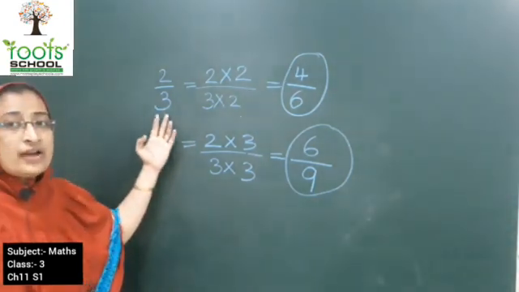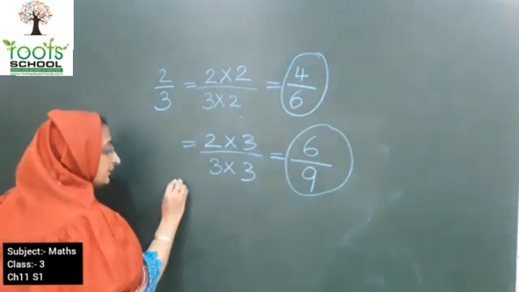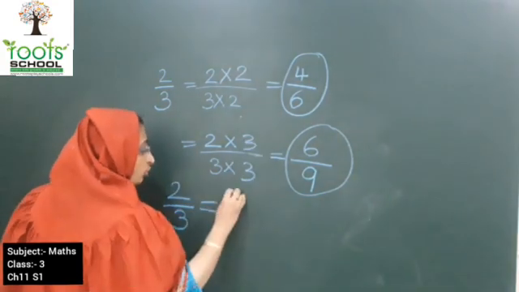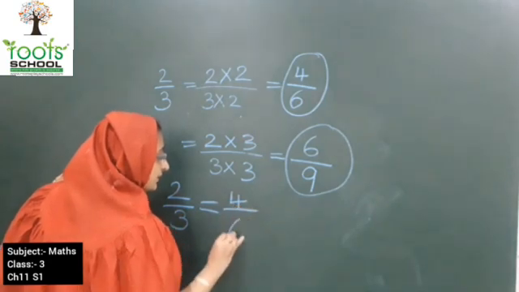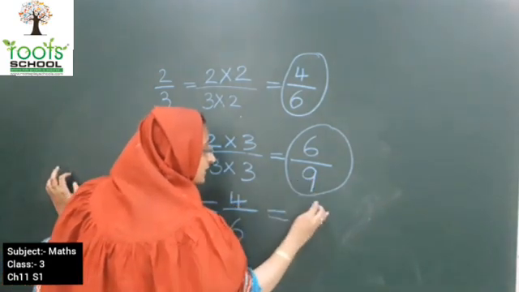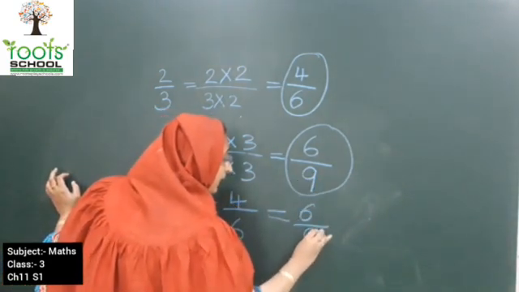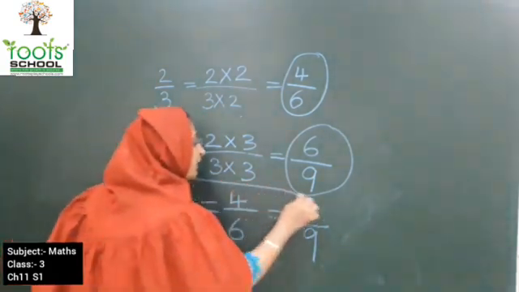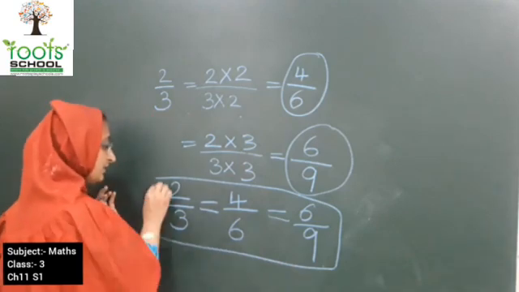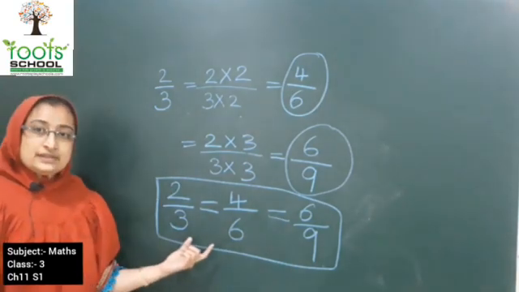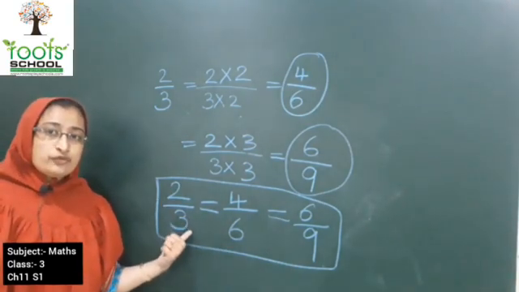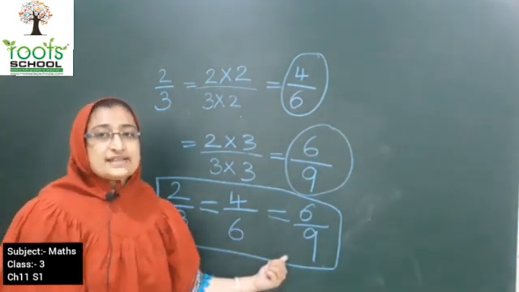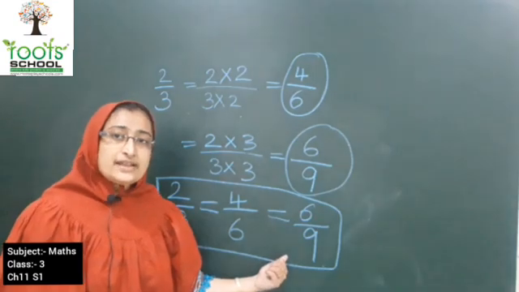So what is the equivalent fraction for this? 2 upon 3 is equal to 4 upon 6 is equal to 6 upon 9. Understood? So these three are equivalent fractions. The equivalent fractions for 2 upon 3 are 4 upon 6 and 6 upon 9. Understood, kids?